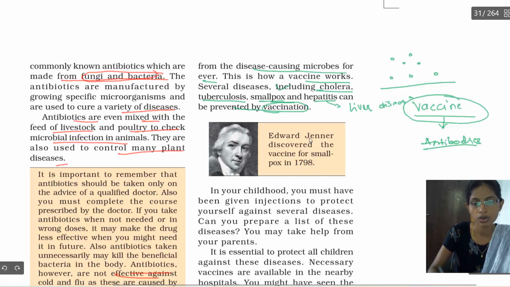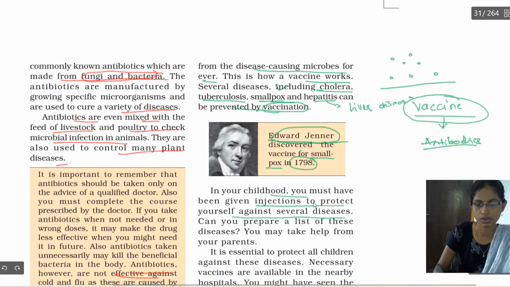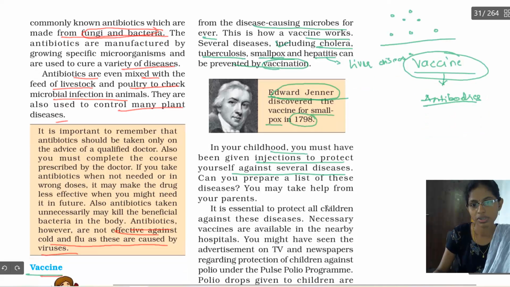Now, Edward Jenner, the scientist, discovered a vaccine for which disease? Smallpox. In the year 1798 he discovered the vaccine for smallpox. Who is that? Edward Jenner. When we are small or infants, we are given injections to protect ourselves against several diseases. Injections are the vaccines given to the body when you are kids to fight against the diseases.